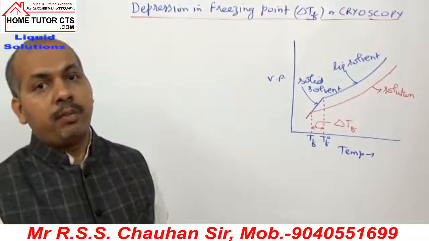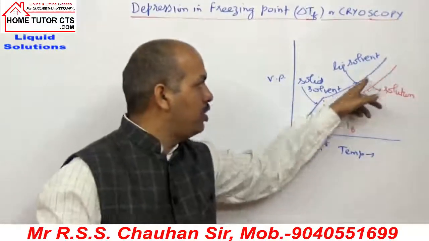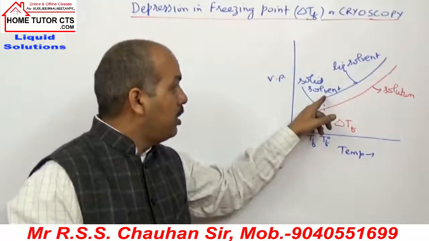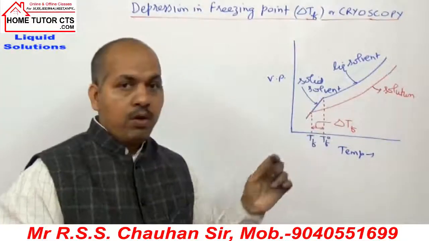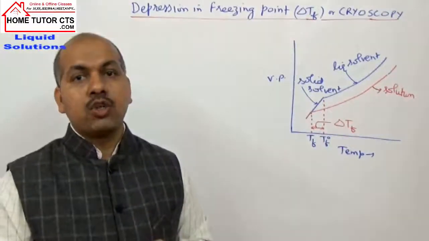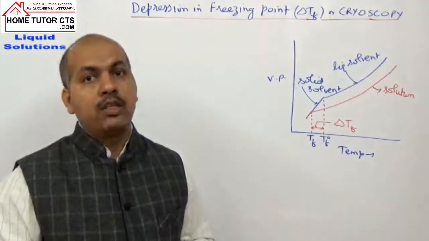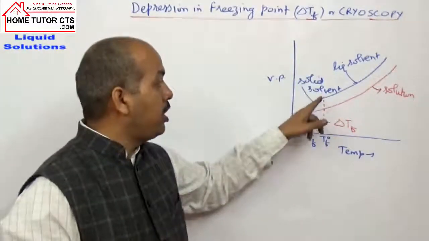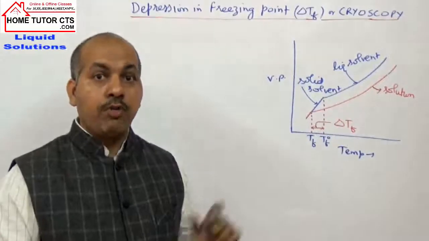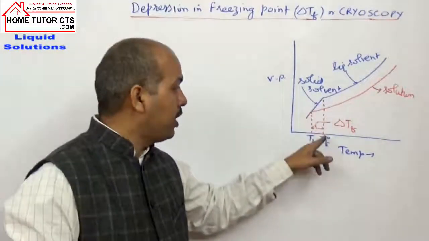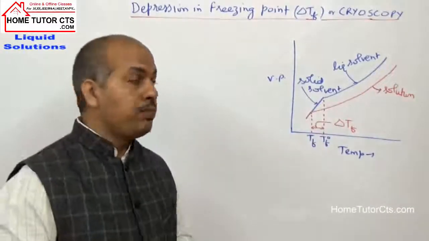Here we have lowering of temperature. We are cooling the solution or solvent to low temperature. At one point, the liquid and solid state of the solvent are coexisting. That temperature is called the freezing point of the solvent. The temperature at which the solid and liquid state of a substance are coexisting is called freezing point. That is T0F, the solvent freezing point.